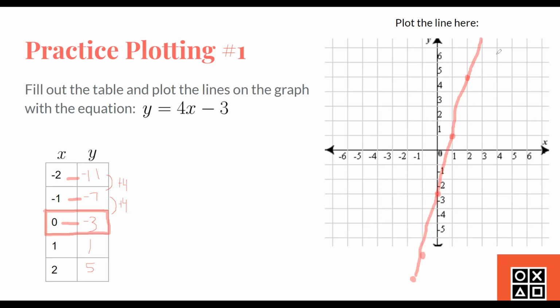And that's the line. Sorry if this is not straight. It'd be better if you use a ruler, but this is fine. So this is what the line y equals 4x minus 3 would look like. So that's how you plot an equation right here.